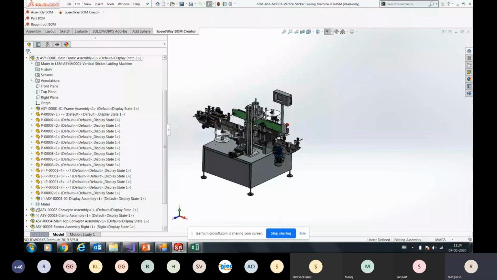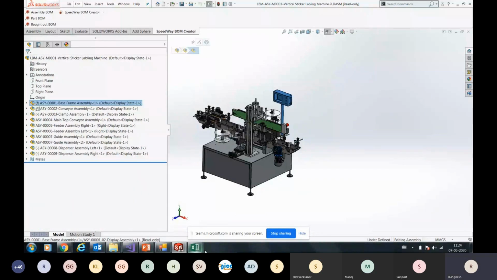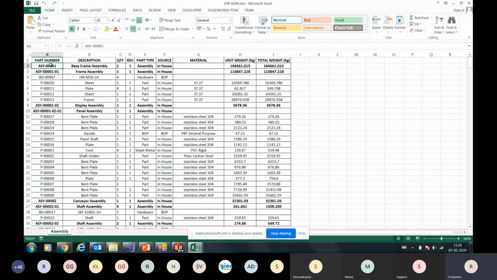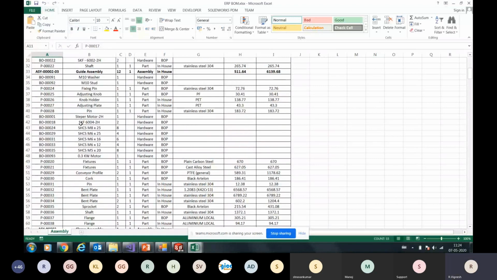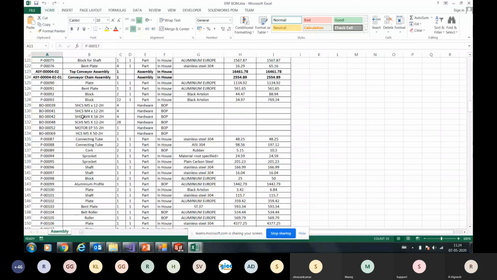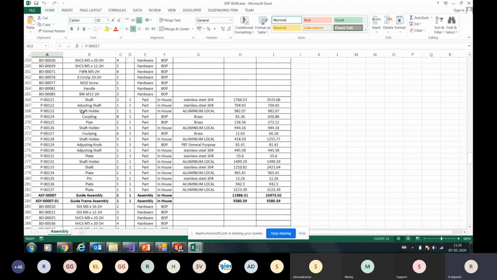So this is ASY01, the first subassembly, and inside that there is another subassembly. It has given the child of ASY01, and again the second subassembly and its child, and the first level child, and so on. It goes to the nth level of your assembly and gives you the complete, level by level detail. So this is my complete BOM.